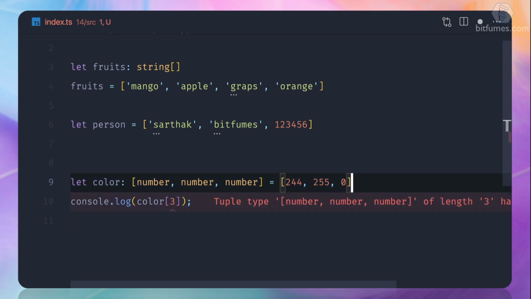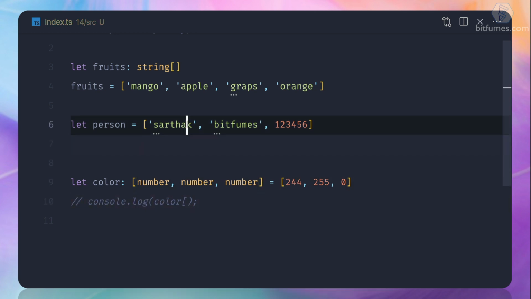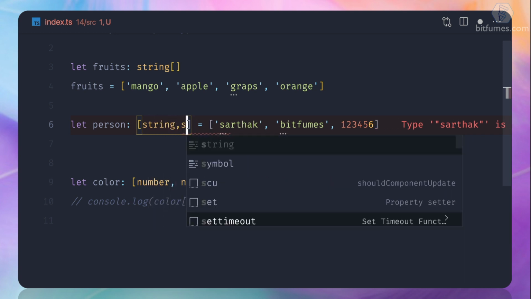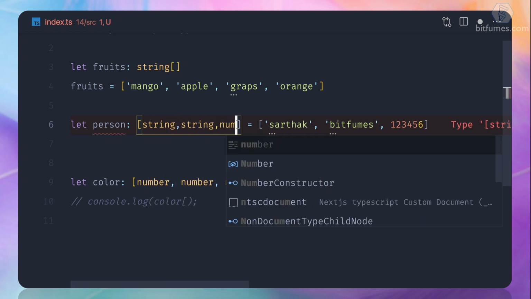But things get really interesting when you understand this. It's an array where the first is a string, the second is also a string, and the third is a number.